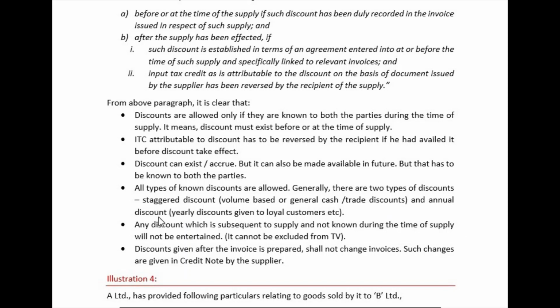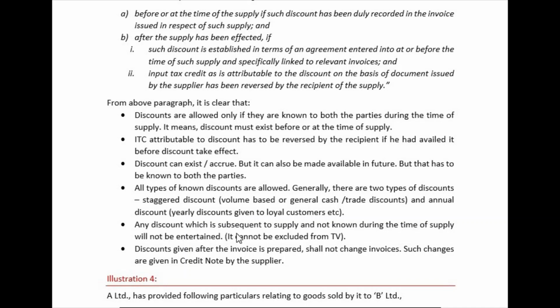And annual discount, yearly discounts given to loyal customers. So within 1 year, if you purchase this much volume, then you are going to get 10% or 1% extra discount. Generally large suppliers give such annual discounts. Small suppliers generally use staggered discount.